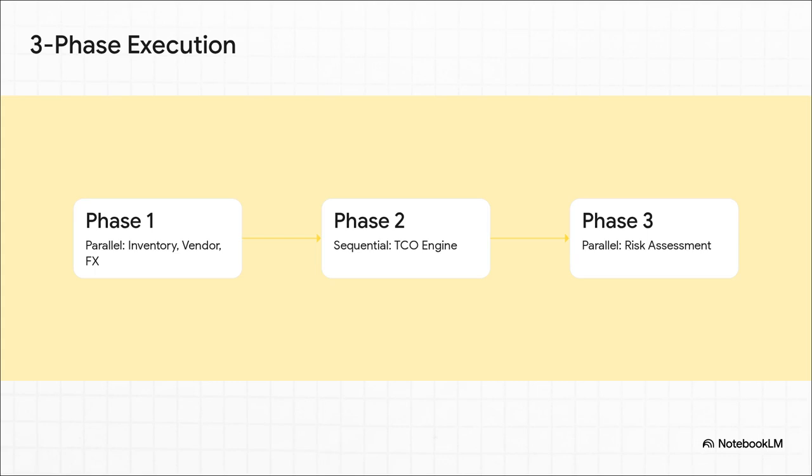Everything runs on a strict, deterministic 3-phase execution workflow. We use a thread pool executor to guarantee parallel efficiency for phases 1 and 3, while phase 2 computes our total costs sequentially per vendor. This specific orchestration completely eliminates race conditions, meaning we maximize computational speed with zero compromise to data integrity.